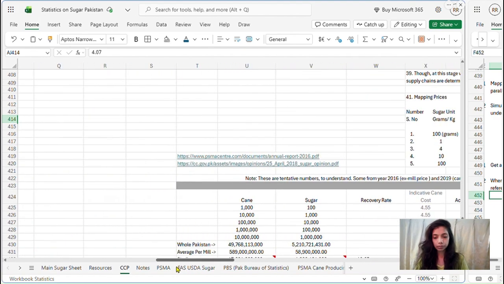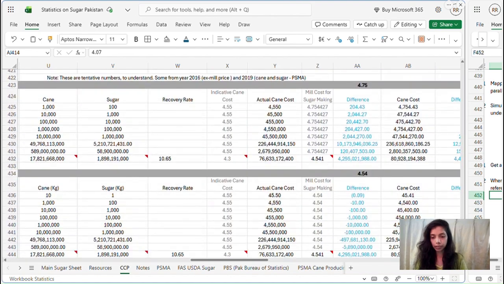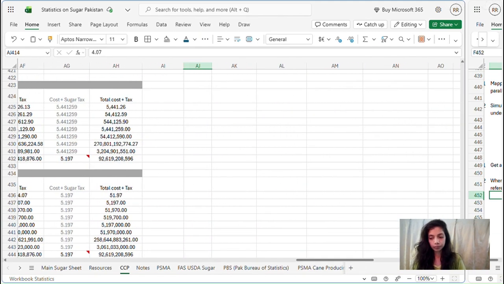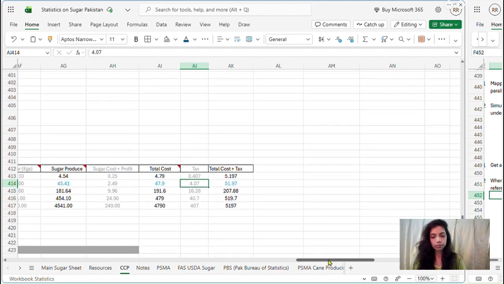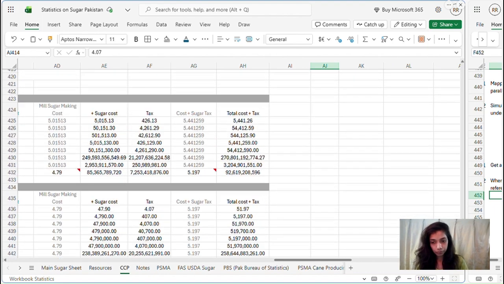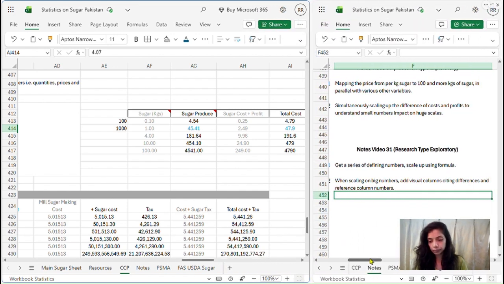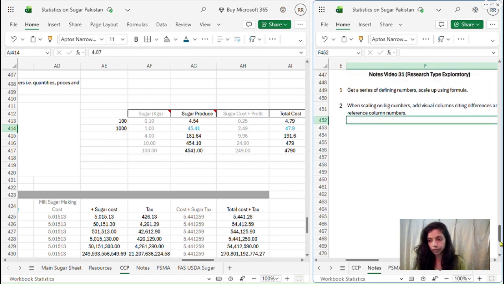I have made the table as well, which I said I would, here down below. So this was at 4.75 and this was 4.54. And I'm going to discuss this tomorrow. I'm taking this a bit slow because this is quite a technical and complex topic to understand, according to my opinion and my understanding. So let's see if we have completed all the notes.